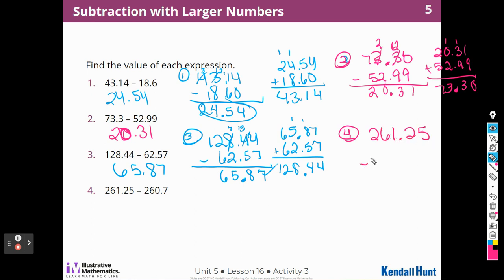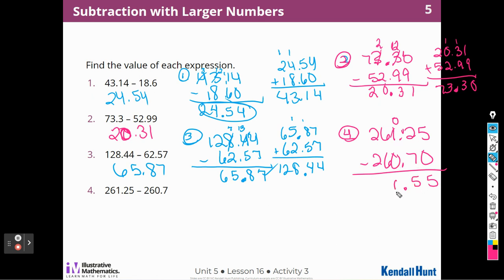261 and 25 hundredths minus 260 and 7 tenths, making sure to line up those decimal places. 5 minus 0 is 5. I cannot take 7 from 2, so I'm going to borrow 1 from this 1 and make it a 0. And that means 12 minus 7, and I think that is also 5.